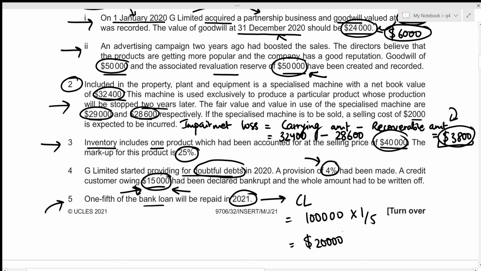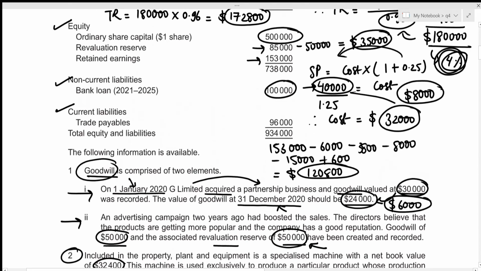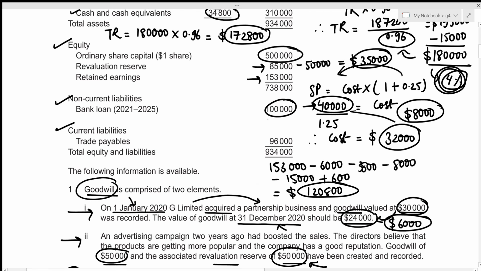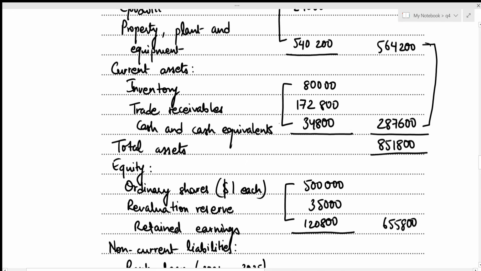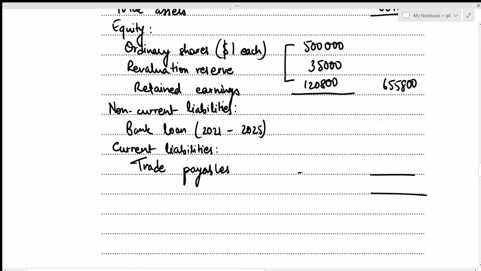So if 20,000 is being transferred to current liability, this value should be deducted from the non-current liabilities, right? So previously it was 100,000, so we need to subtract 20,000, which gives the new bank loan to 80,000. Let's include this. That's 80,000. But we also know that we transferred 20,000 to the current liabilities, which means that current liabilities will now include the loan payable as well. And this amounted to 20,000.